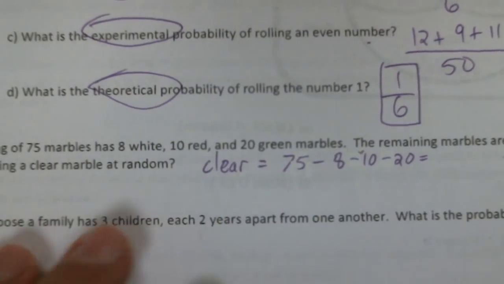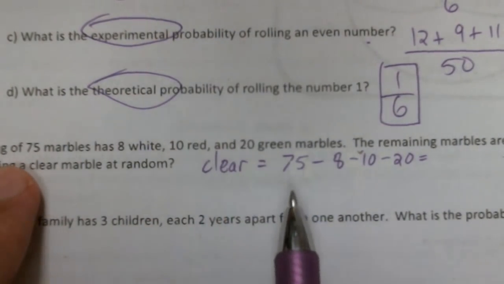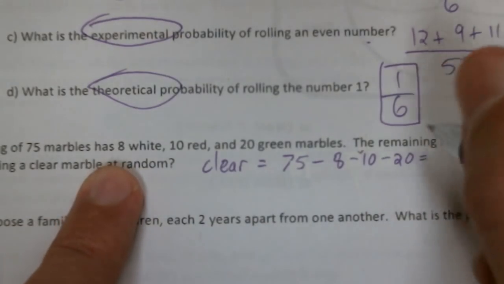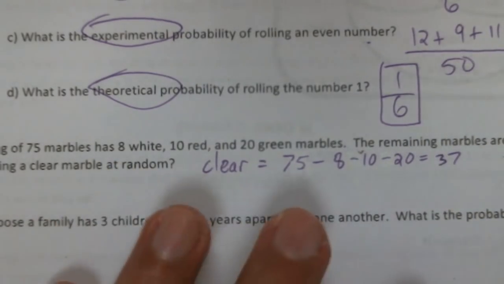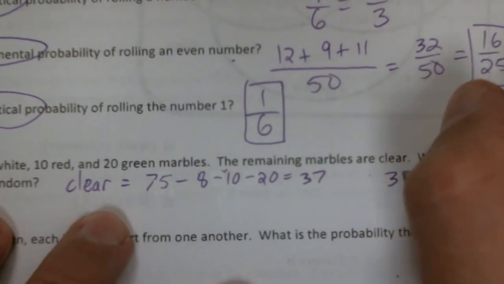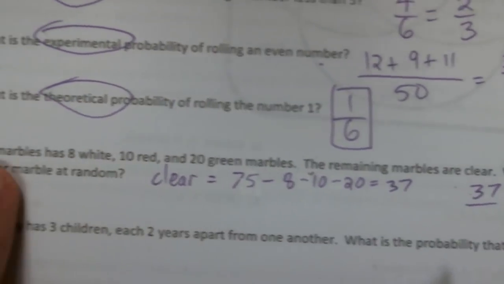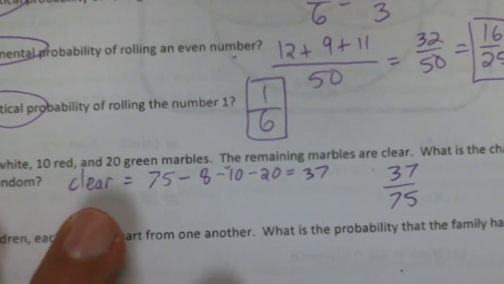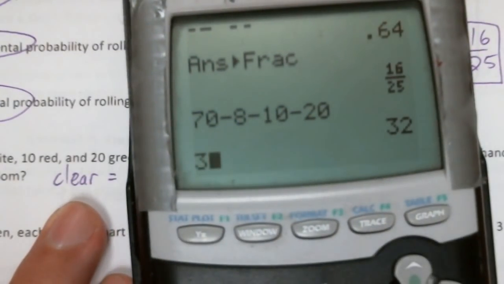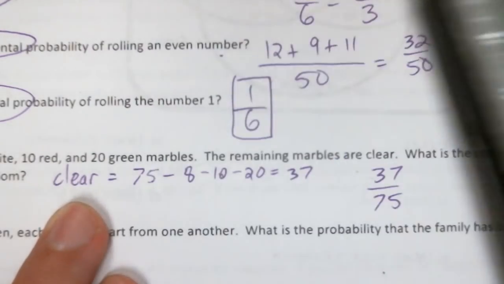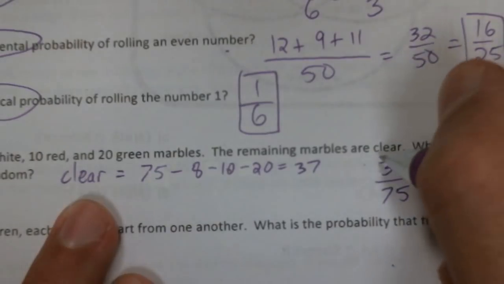That's awesome. Okay, sorry. This is why you need to check your work, okay? 75 marbles minus 8 minus 10 minus 20 gives me 37 clear marbles, okay? All right, so the probability of choosing a clear marble is going to be 37 out of the total 75 marbles. 37 out of 75. Does that reduce? Math, enter. Nope, doesn't reduce. So 37 out of 75 is the answer.